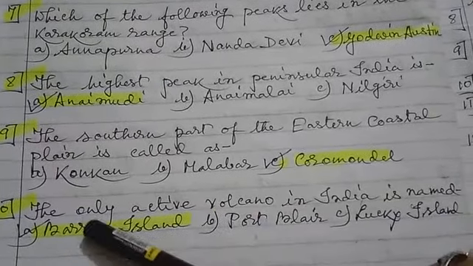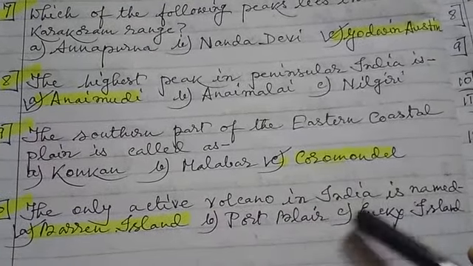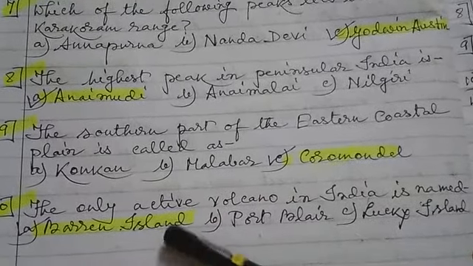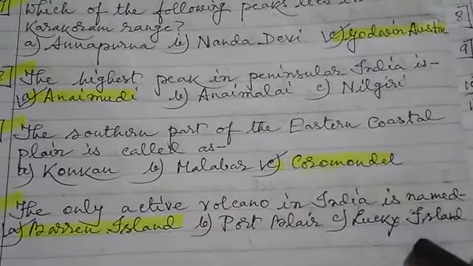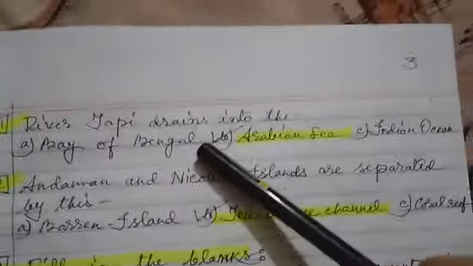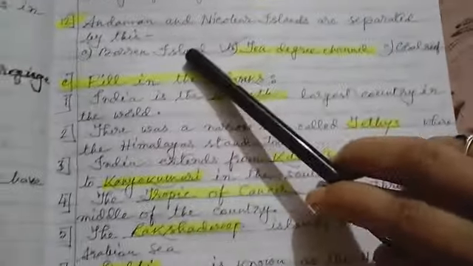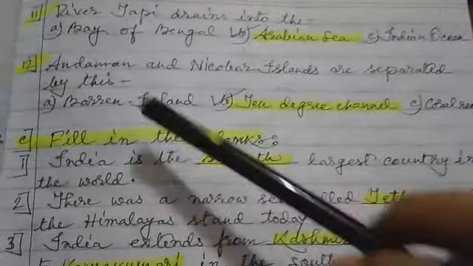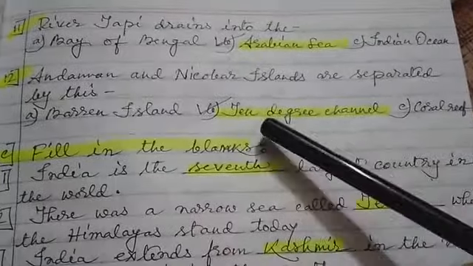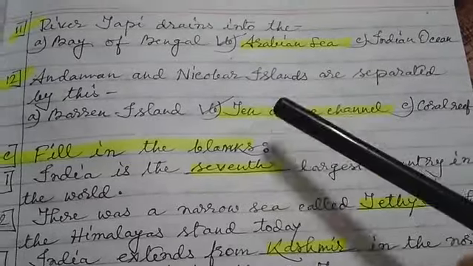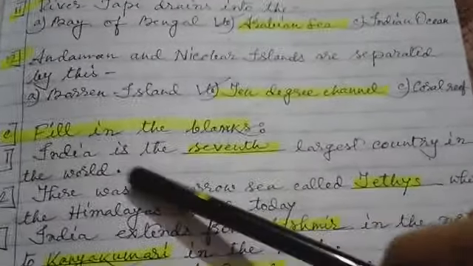Next, number 10, the only active volcano in India is named Barren Island, Port Blair, Lucky Island. The answer is Barren Island. Okay. Next, 11. River Tapi drains into the Bay of Bengal, Arabian Sea, Indian Ocean. Answer is Arabian Sea. Number 12. Andaman and Nicobar Islands are separated by this Barren Island, 10-degree channel, coral reef. Answer is 10-degree channel.